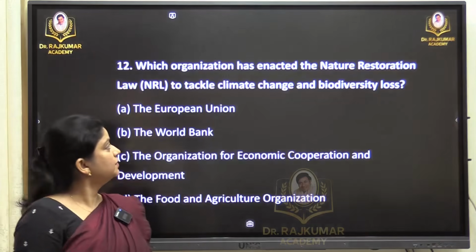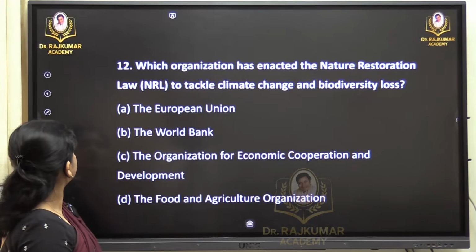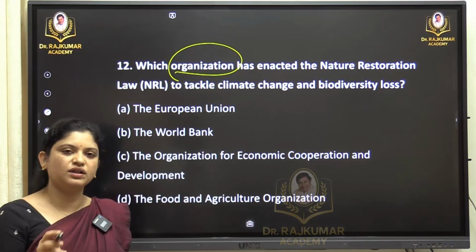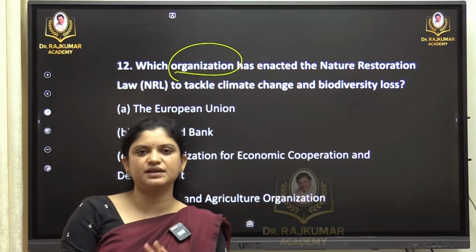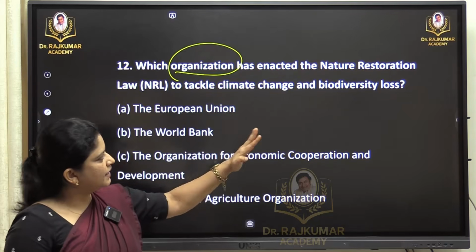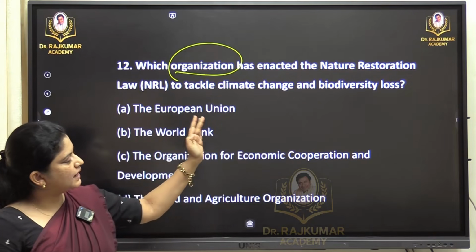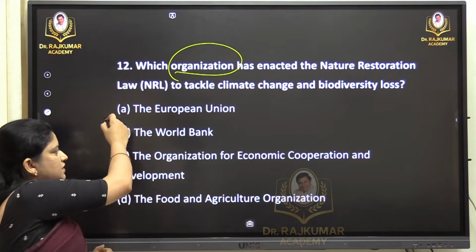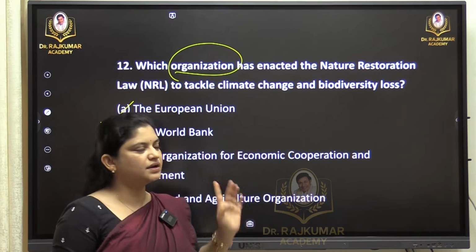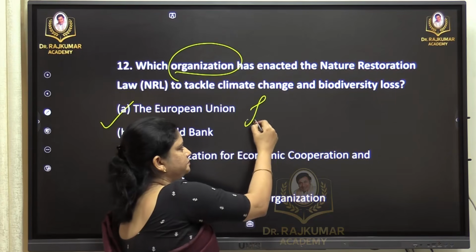Moving on to the next question. Again this is a factual based question. Organization, reports, all these, there will be a compulsory mandatory question in the question paper. Which organization has enacted the nature restoration law to tackle climate change and biodiversity loss? The answer is the European Union. So this particular aspect is regarding land degradation.